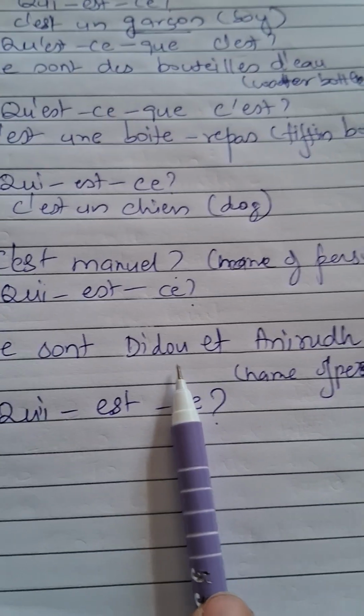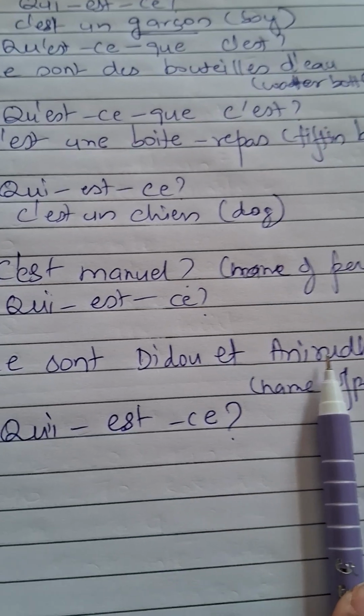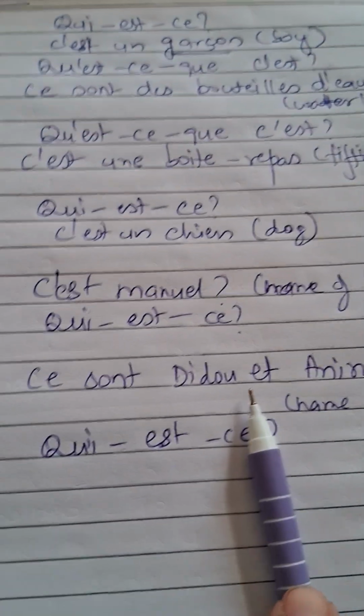Ce sont Dio et Anirudh, so these are Dio and Anirudh, which are names of people, it will be "qui", right?